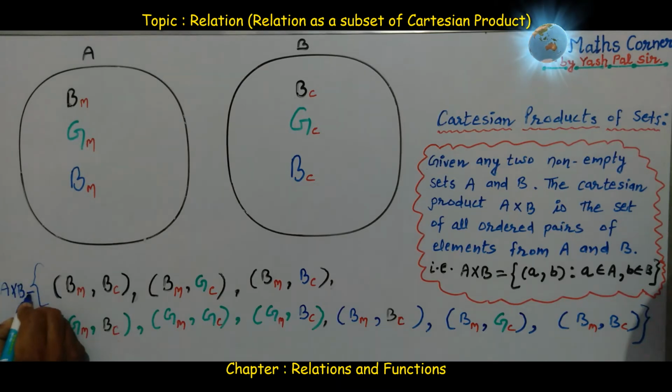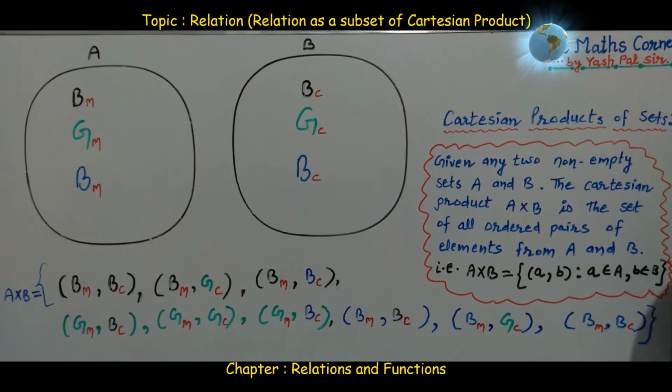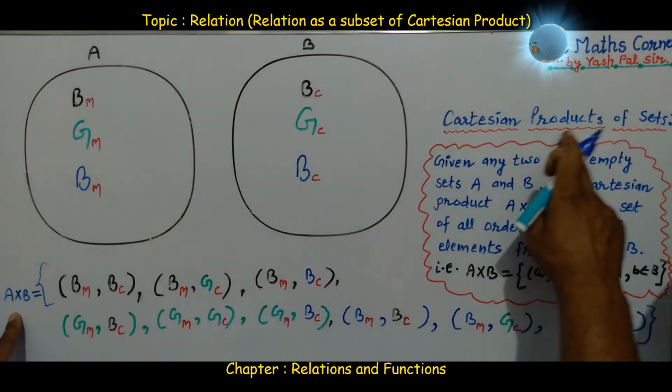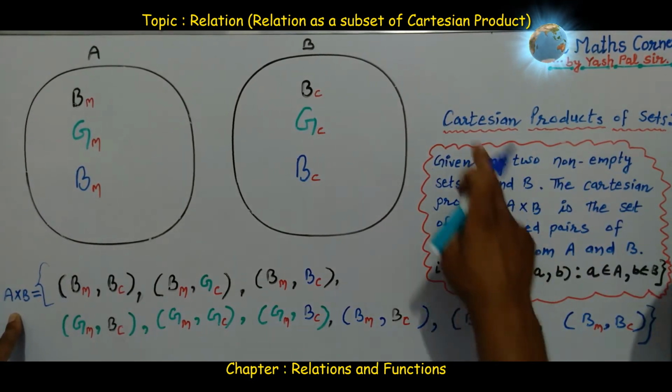The name of this new set is A cross B. It means Cartesian product of the sets. What is the Cartesian product of sets?